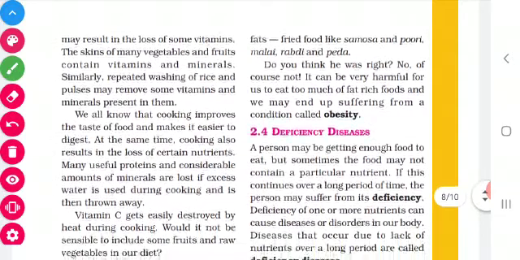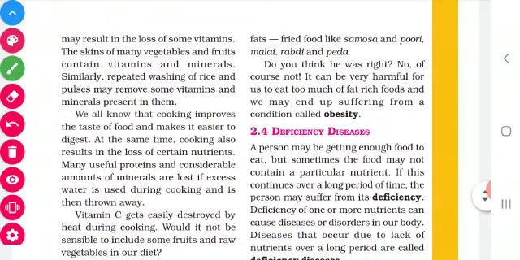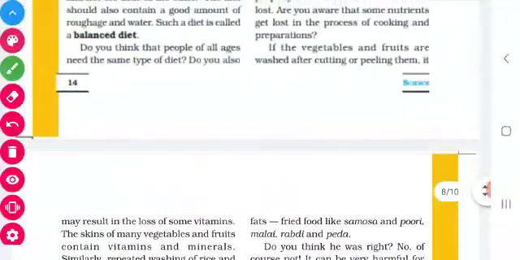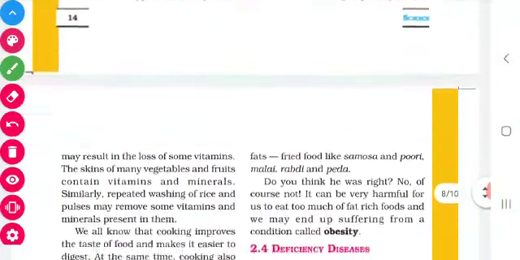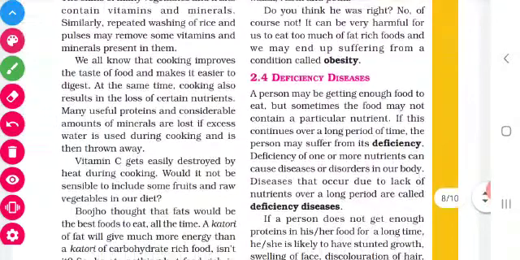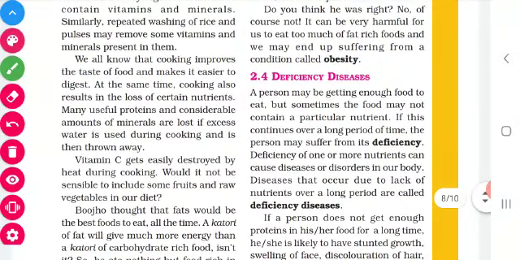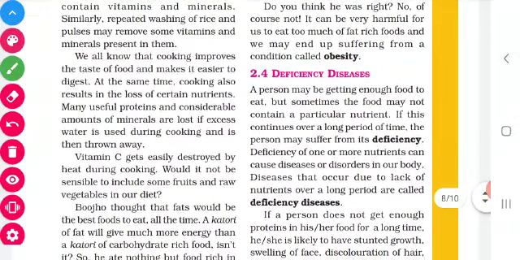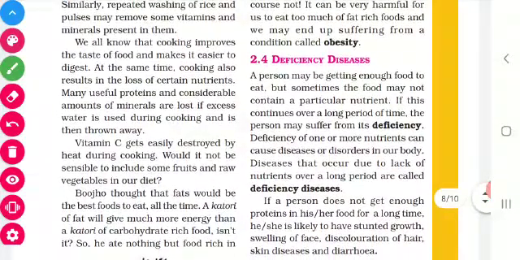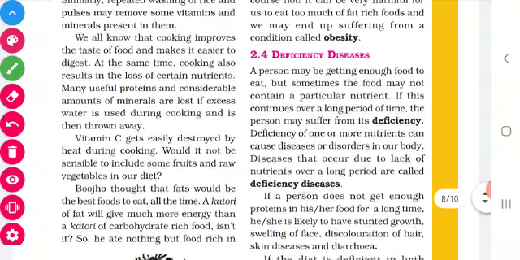So what do we have to do? Before cutting itself, we have to wash. After cutting, we should not wash the vegetables and fruits. Then repeated washing is also not at all good. Repeated washing of vegetables and of rice is not good. We should wash the rice and vegetables only to make them dirt free. Repeated washing may cause the removal of some vitamins and minerals.